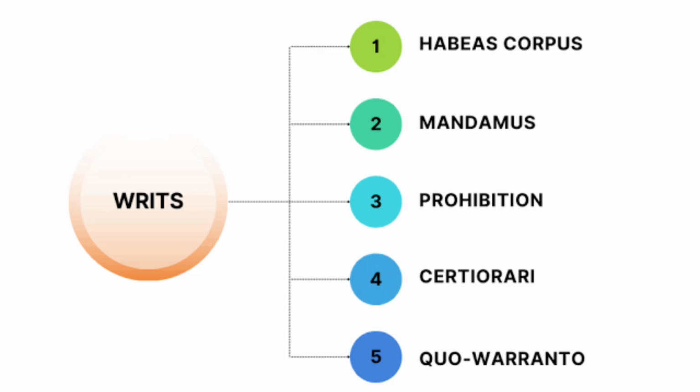The Supreme Court can issue writs only for the enforcement of fundamental rights, but High Court can issue writs not only for enforcement of fundamental rights but also for other purposes. Thus, the writ jurisdiction of Supreme Court is narrower than the writ jurisdiction of High Court.